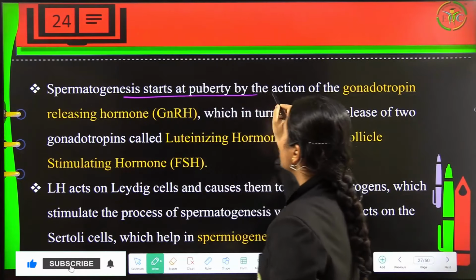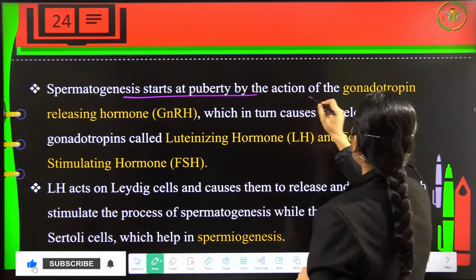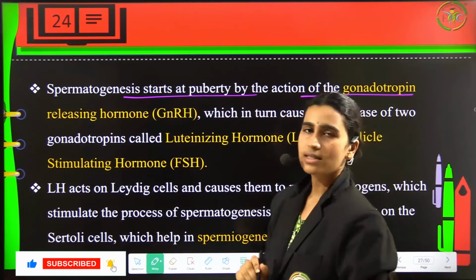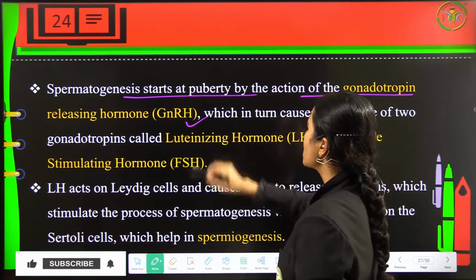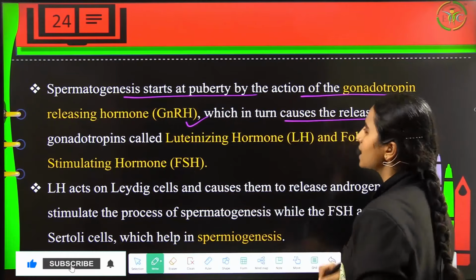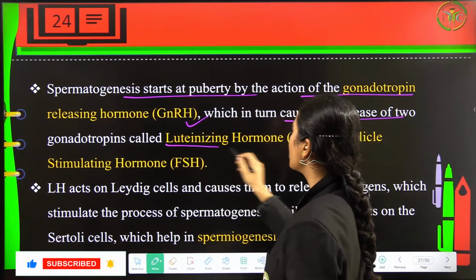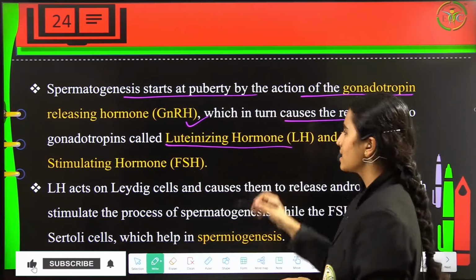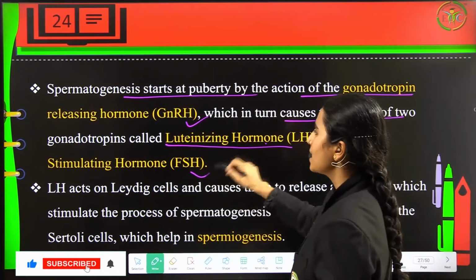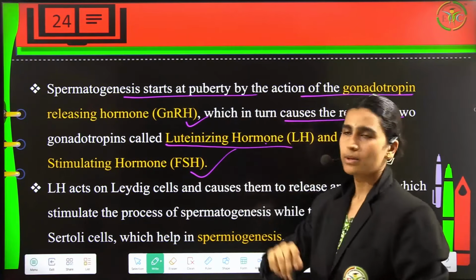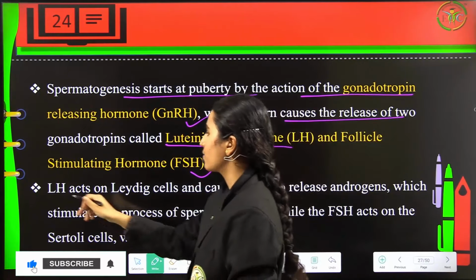Now spermatogenesis will start at puberty by the action of gonadotropin releasing hormone, that is GnRH, which will cause the release of two gonadotropins called the luteinizing hormone, which is LH, this is also present in females, and FSH, follicle stimulating hormone, this is also present in females.